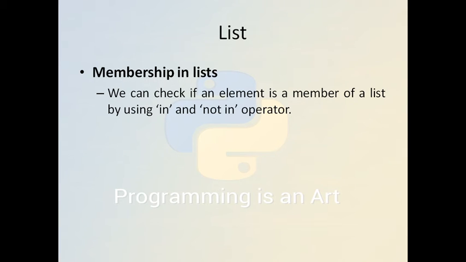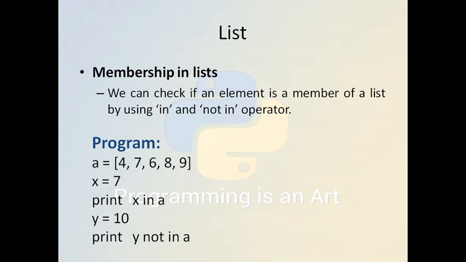How do we check membership in a list? We can use the in operator, the in keyword, to check whether a particular element exists or not. So simply, here the list is 4, 7, 6, 8, 9, and we can create another variable x with the value 7. So we can just check whether x is present in the list or not.